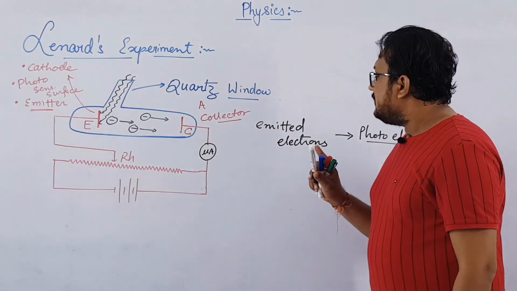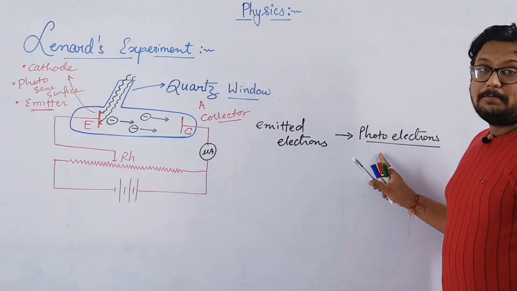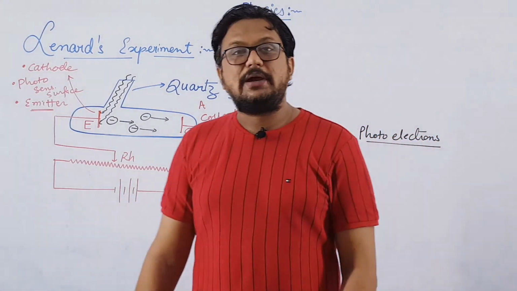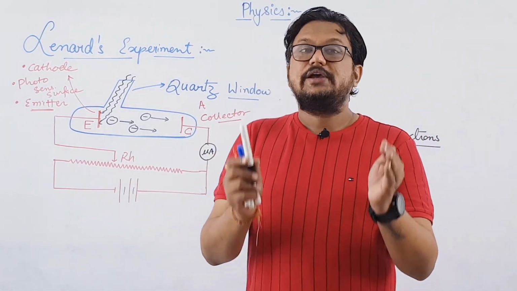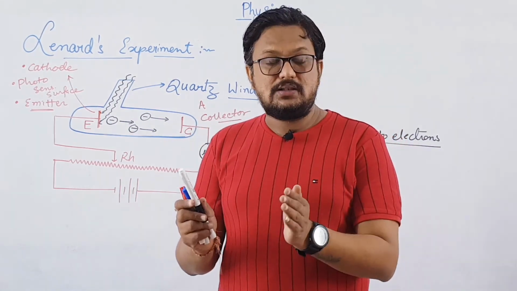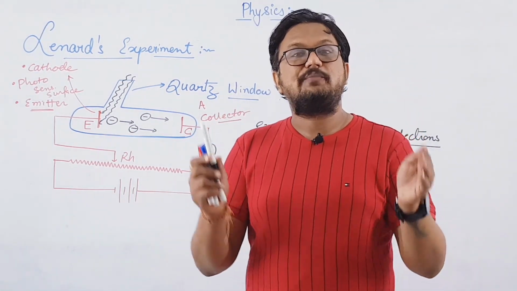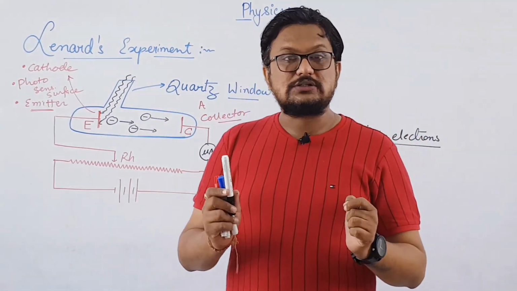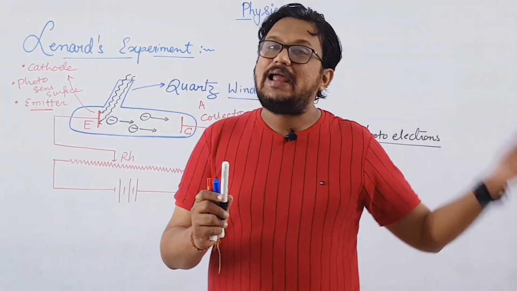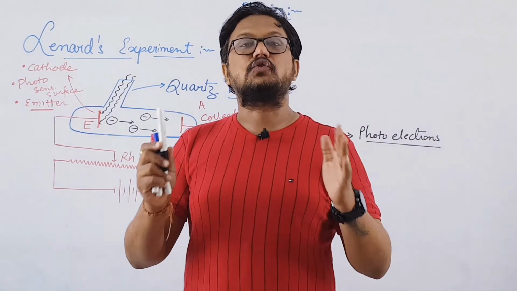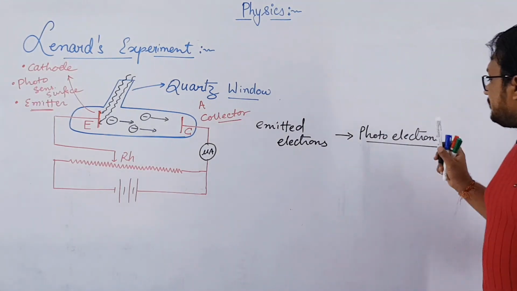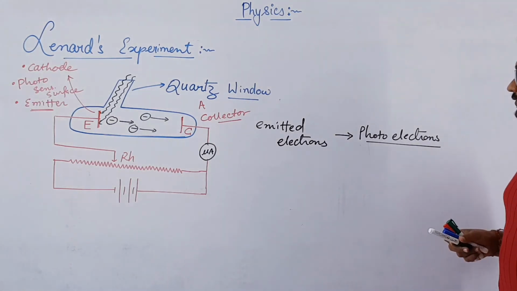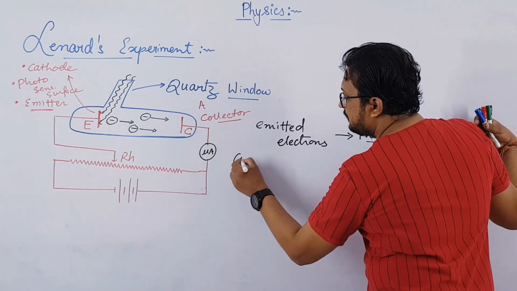Remember here, these are normal electrons only, but they are emitted due to the light. After this experimental evidence, it was proved that light is behaving like a particle. This light was believed to be made up of particles known as photons. So we know that light is made up of photons, and due to these photons electrons are emitted, so they were given the name photoelectrons. So these are the electrons which are emitted due to photons, and hence the name photoelectrons.